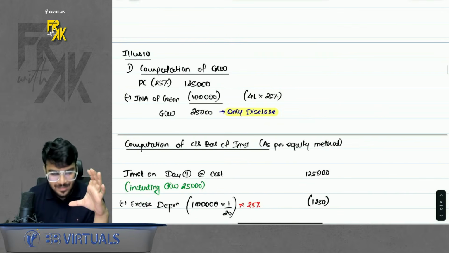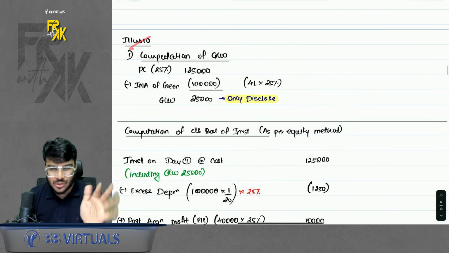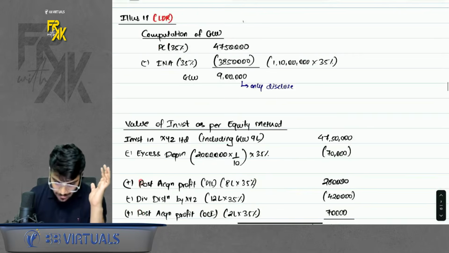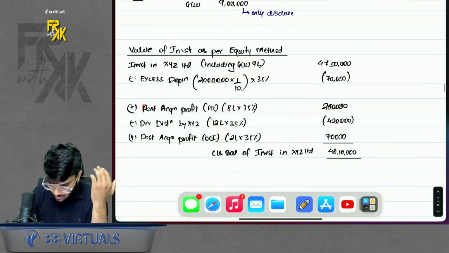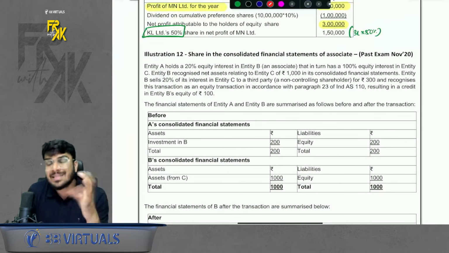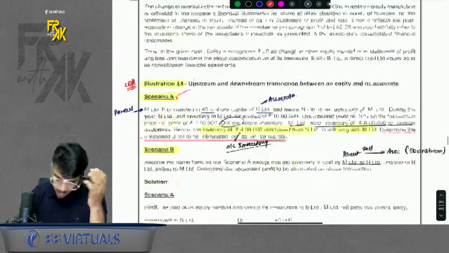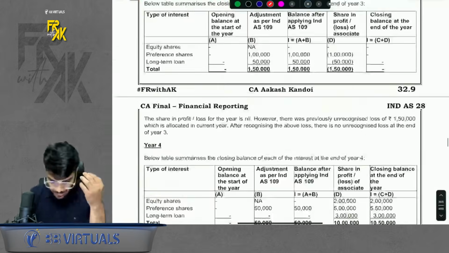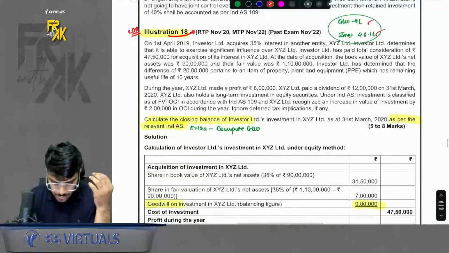This is simple. This is what equity method is all about. Now, based on this example, we have done 3 illustrations. Illustration number 10, simple. Illustration number 18, we will discuss, because it is important. So instead of discussing 3 similar examples, we will discuss one question. Okay. So let's say there was illustration number 18.